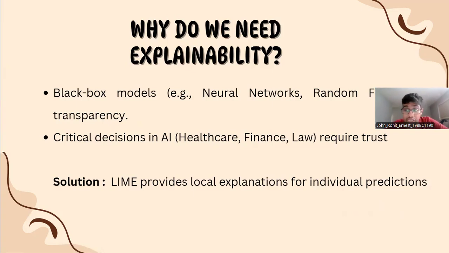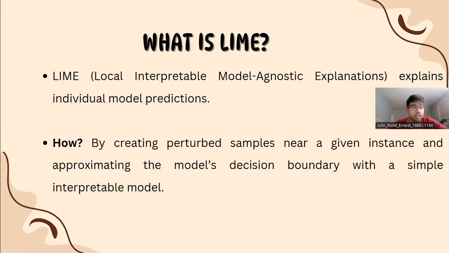Take an example. Imagine a doctor using AI for medical diagnosis. How can they trust the decision? How can the patient trust the decision? If an AI denies a loan, how do we explain that to the applicant? These are real world challenges. So LIME is an explainability technique that solves this by providing local explanations. Instead of trying to interpret the entire model, it focuses on explaining one specific prediction at a time. Now let's see how LIME achieves this mathematically.